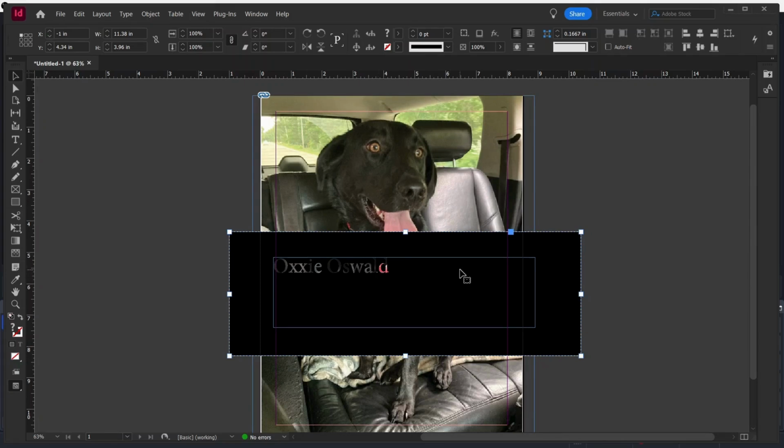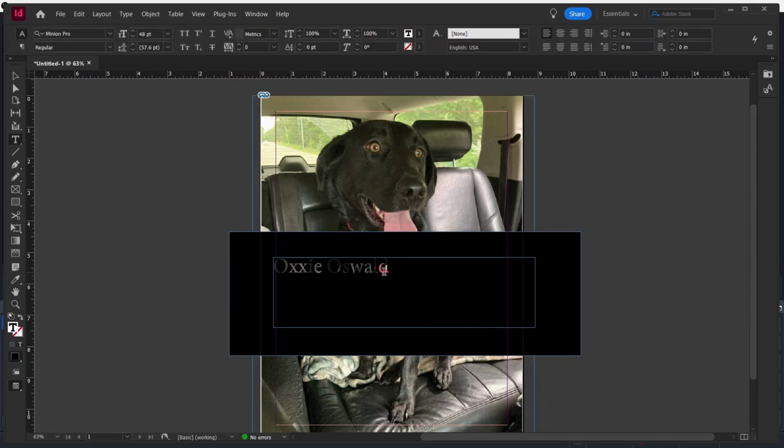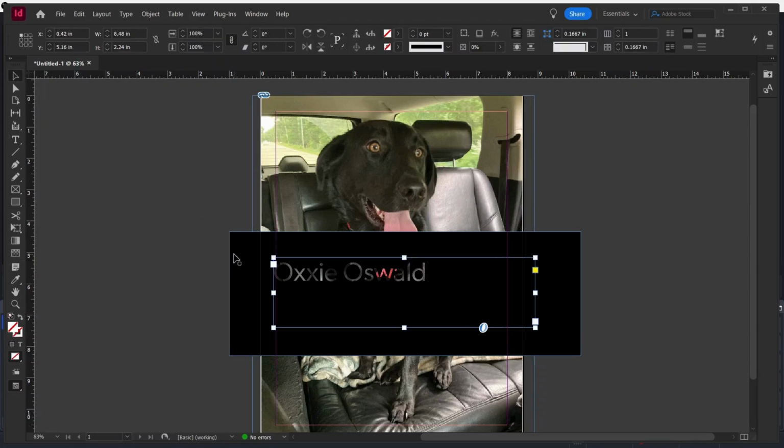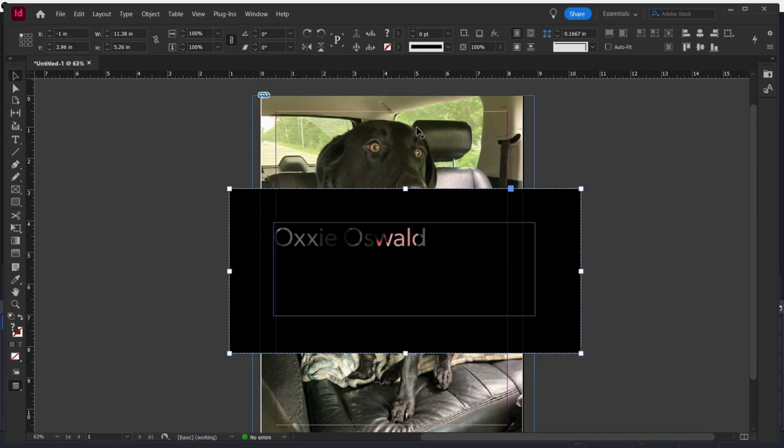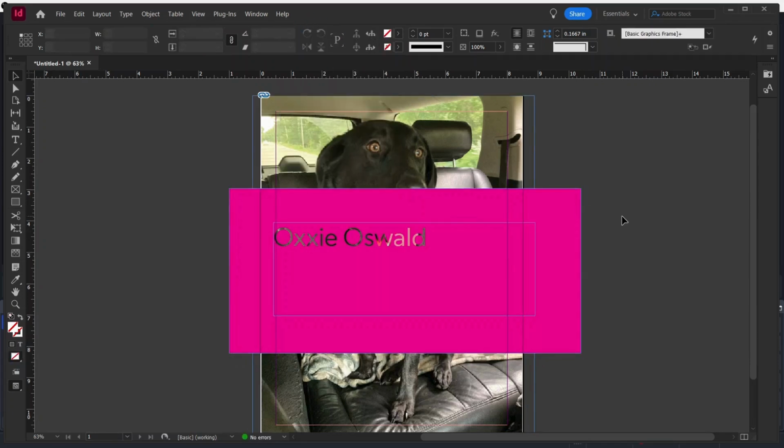If you've made a mistake in this process and want to change the way your font looks, it is very forgiving. Double-click on your text box and click inside. Then you can press Control A to select all of your text and change the size or the font, and it will keep the effect going. This also works if you wanted to do it with the graphic box. Just double-click on it, then change its proportions, or even change the color. Here you can see how forgiving it is.